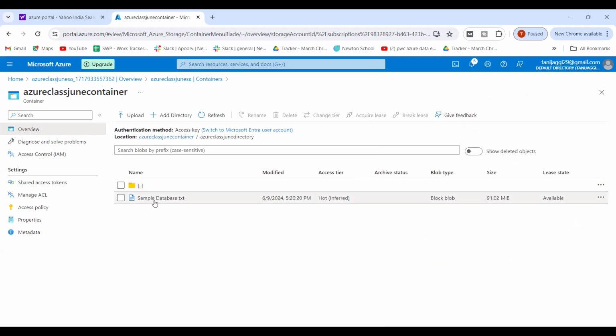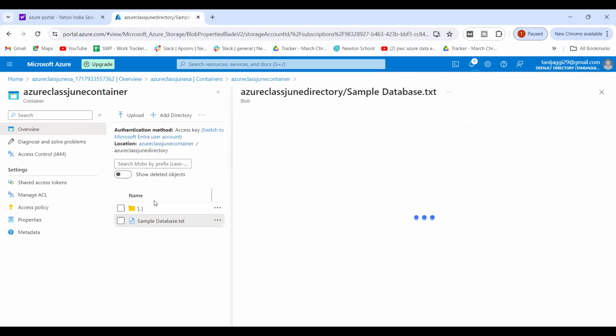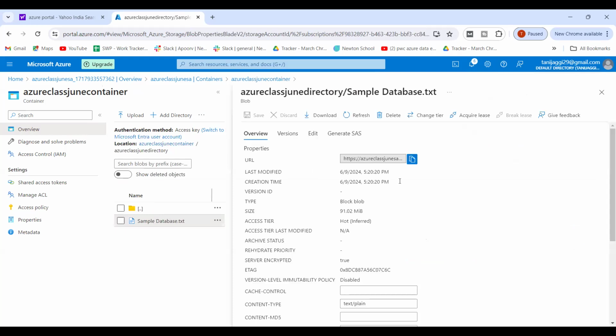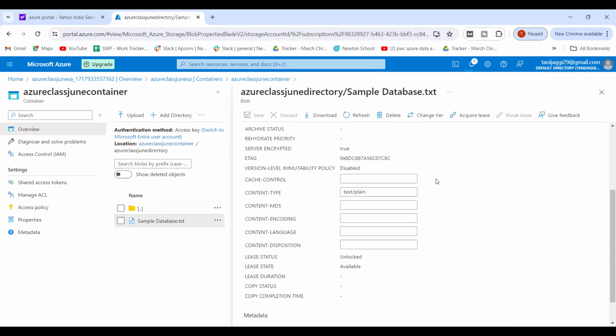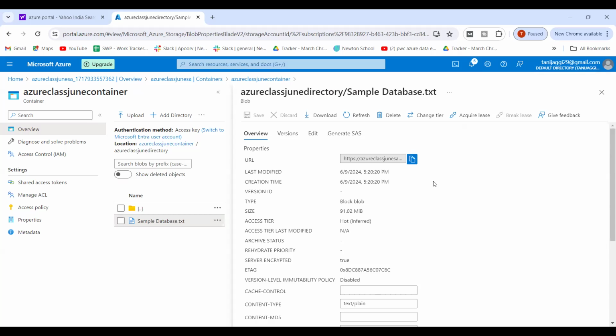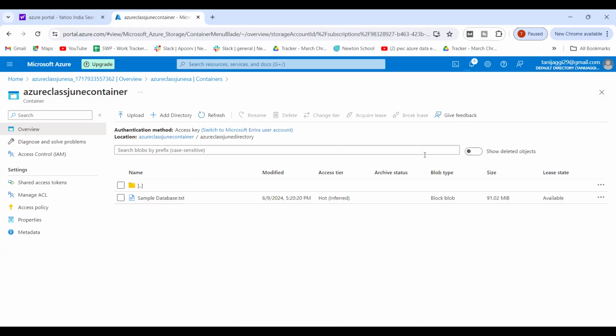Okay, can you see this? Sample database. So now I can go inside this and I can see whatever data I have. I can even delete it. I can even use it also. Fine.